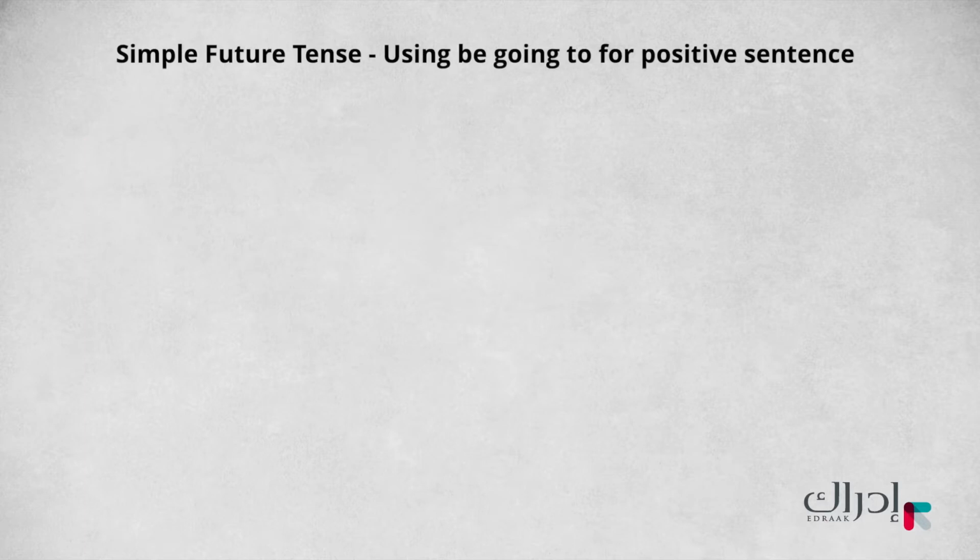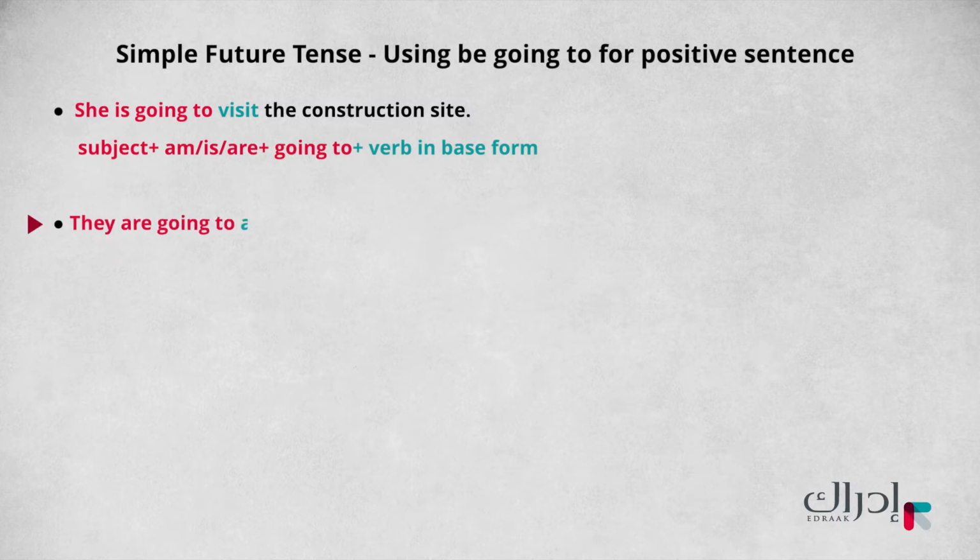For a positive sentence, using the simple future tense be going to, the pattern is subject plus am, is, or are, plus going to, plus the verb in the base form. For example, she is going to visit the construction site. They are going to attend the architectural conference.